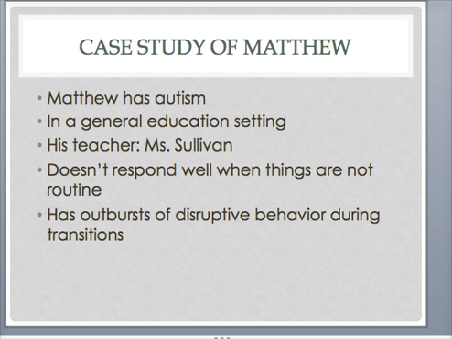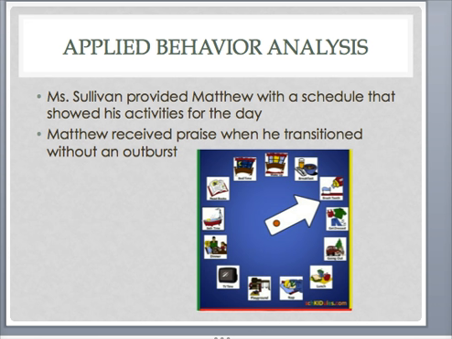To understand why Matthew was acting this way, his general education teacher, Miss Sullivan, knew she would have to find out why he was upset in the first place. Once Matthew got to specials or once they started new activities, he would calm down. She then decided that maybe it was the transitions that were upsetting Matthew. That maybe he needed a more concrete schedule where he would know ahead of time when he would be transitioning activities or classrooms. Matthew's teacher provided him with a schedule that showed his activities for the day so that he would know when and where he would be transitioning.